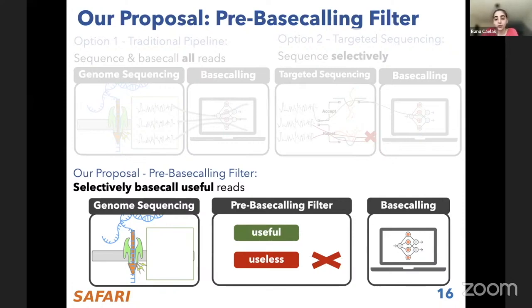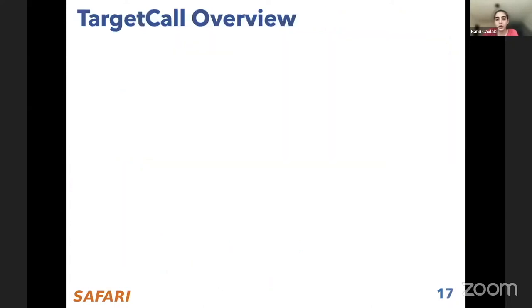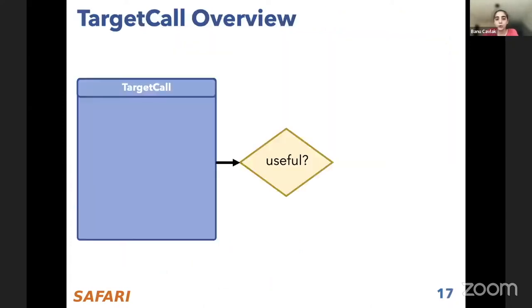This filter needs to identify whether a read is going to be useful or useless with high accuracy. In TargetCall, anything identified as useless is discarded from further analysis in the pipeline, and useful reads are forwarded to the base calling step to maintain the base calling accuracy for the useful reads. In a high-level overview, TargetCall works in two steps, with the goal of predicting if the read is going to be useful.